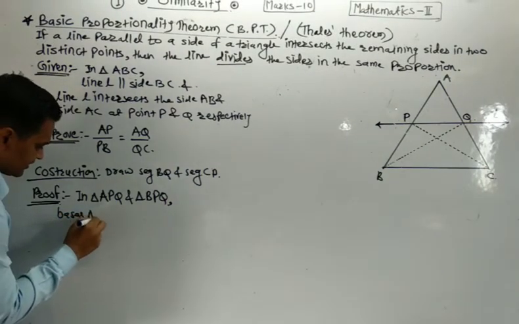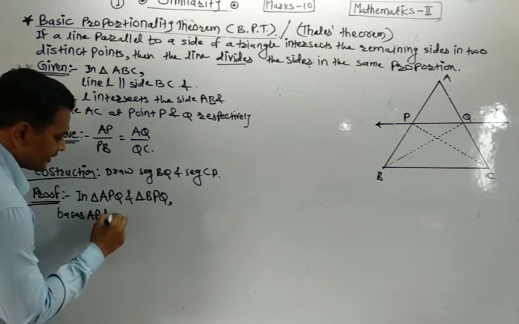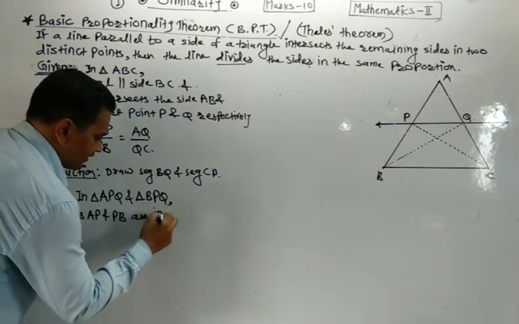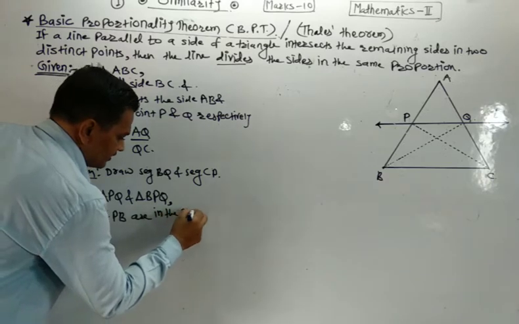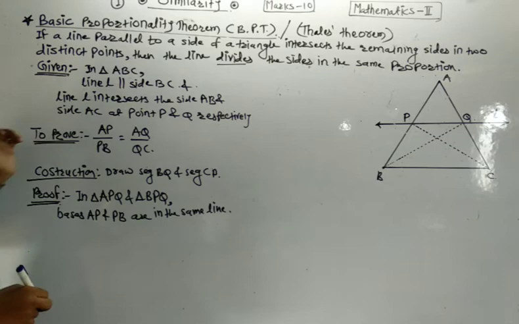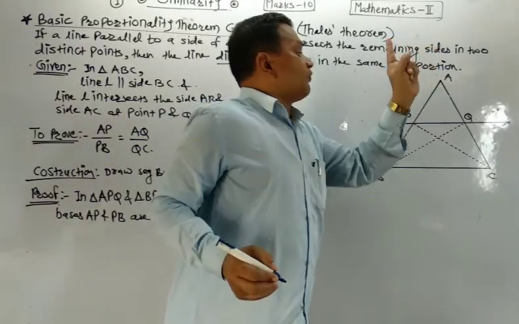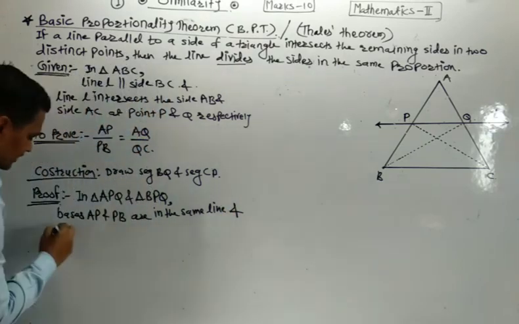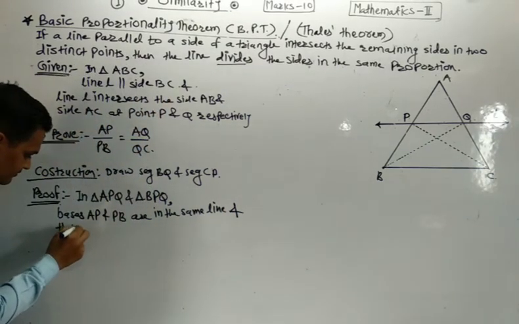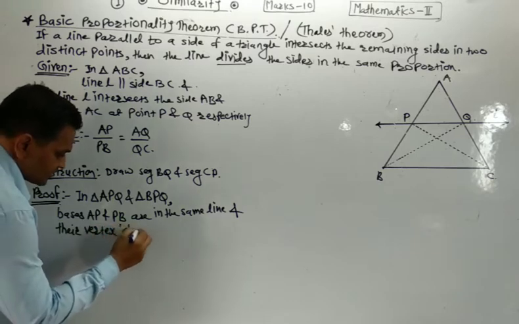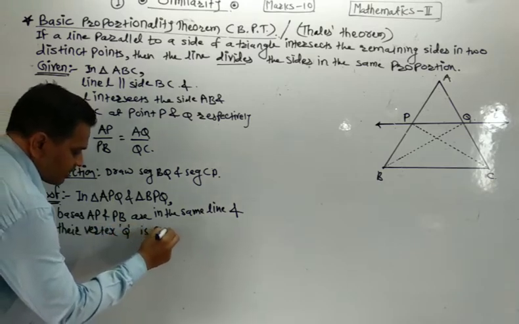Bases AP and PB are in the same line and their vertex Q is common.